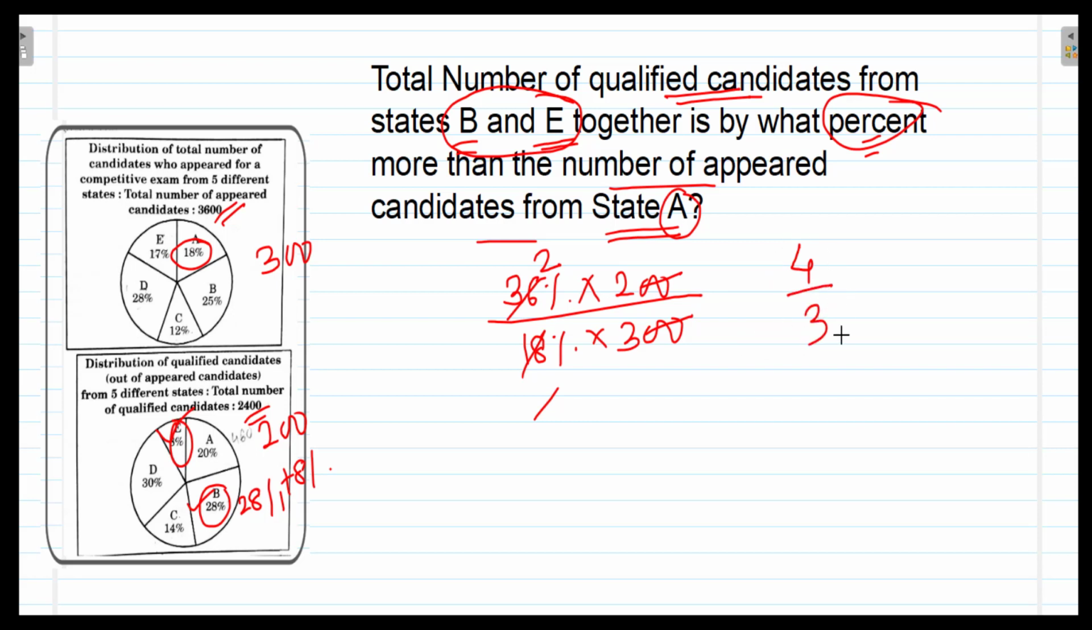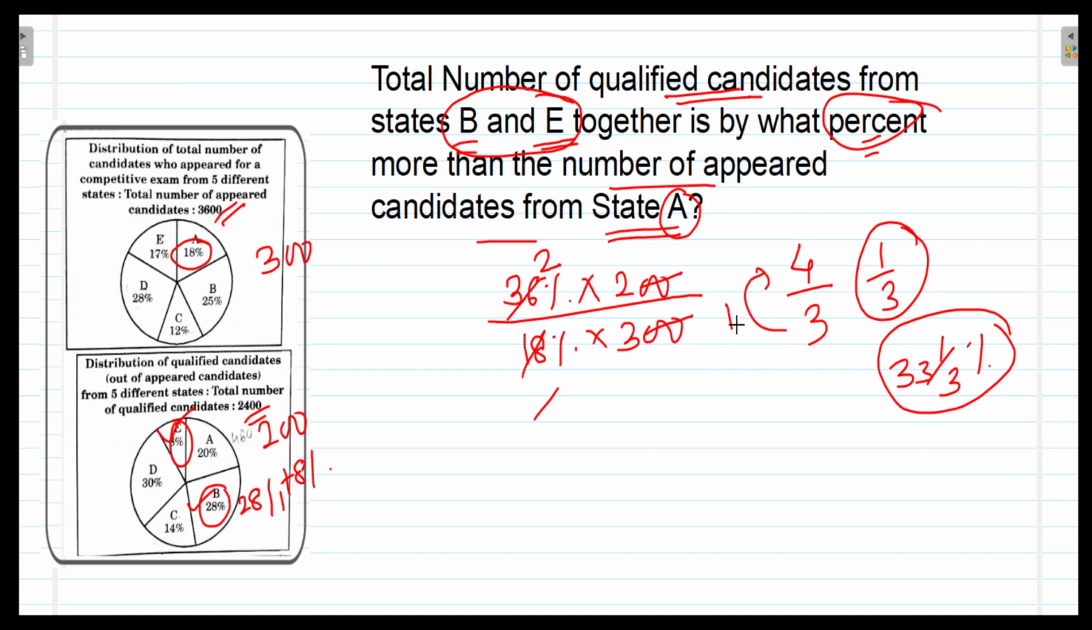This will be 4 upon 3. Now how much more is it? It is 1/3 more. 1/3 means what? It is 33 and 1/3 percent more. Or if you want to do it in a different way, how much is it more? It is more by 1. When it is 3, it is more by 1. When it will be 100, by how much will it be more? So we multiply by 100 and divide by the first, that is 3. So 100 by 3%, that means it is 33 and 1/3%.